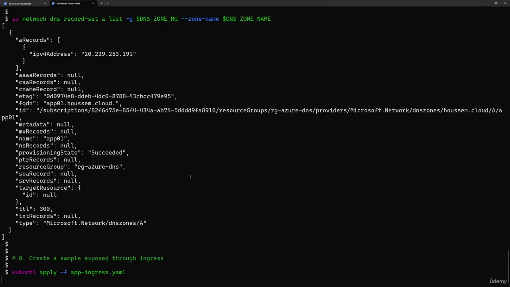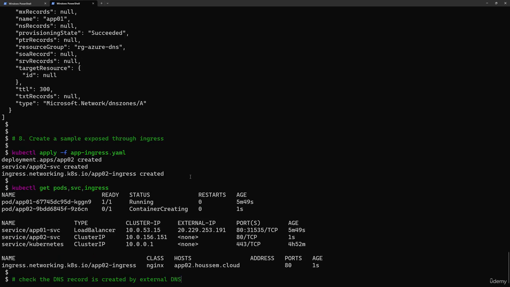Let's deploy that ingress resource. So that will deploy a second pod, and then it will deploy a second service, app2 service. It doesn't have an external IP, and then it will deploy an ingress resource that will use the host app02.